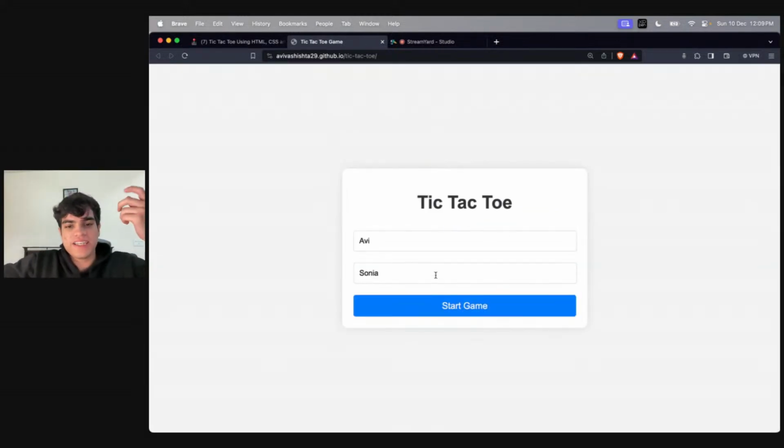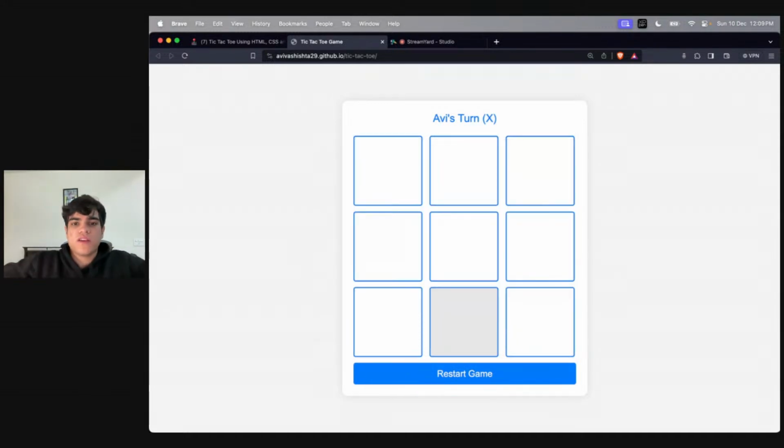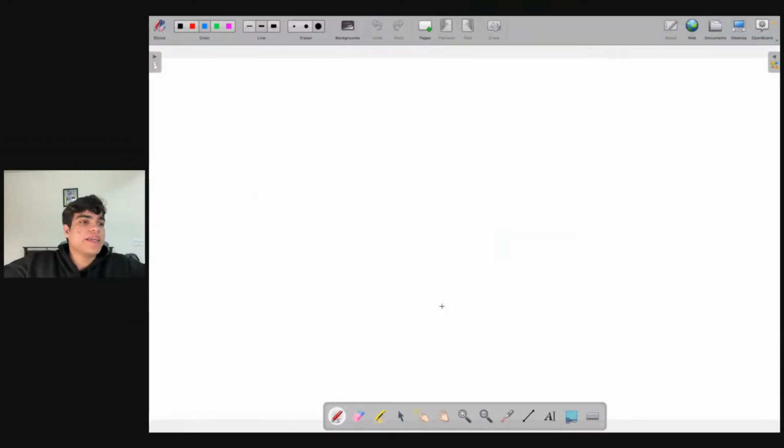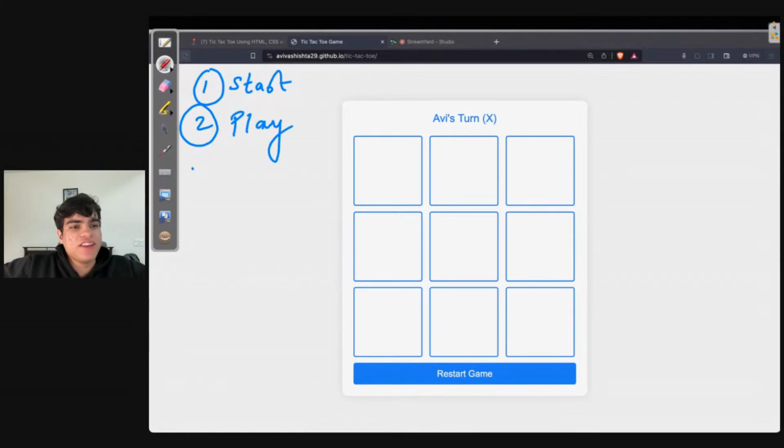So basically, guys, you need to understand two things. Before making the game, you need to understand how we are going to build the game. For that, you need to understand the logic behind it. So have a look at this. The first step will be to start the game. The second step will be the main game, play game. And the third step is ending the game. These are the three things that you need to take care of.